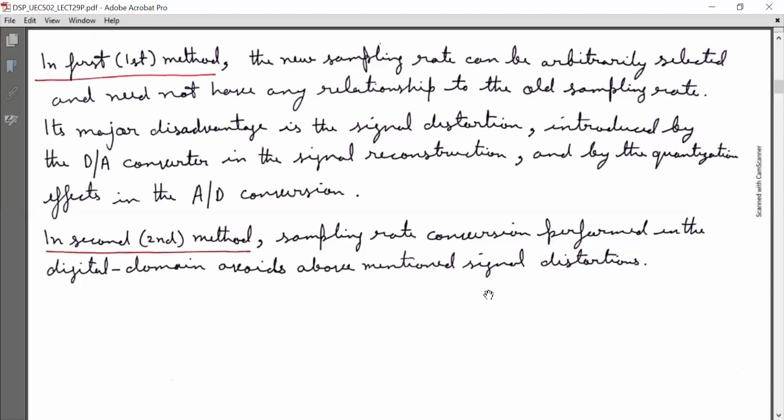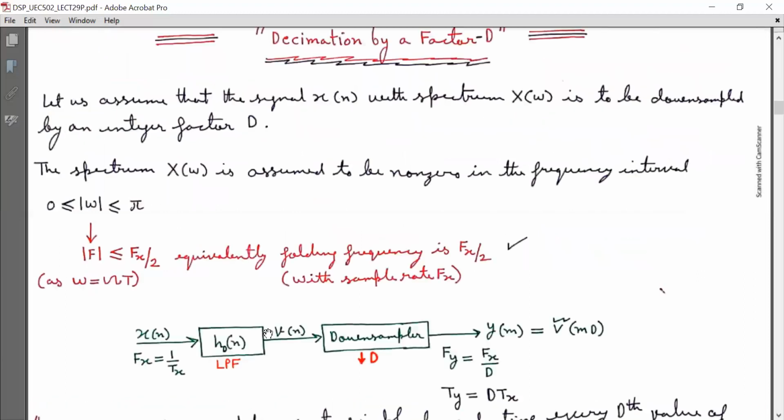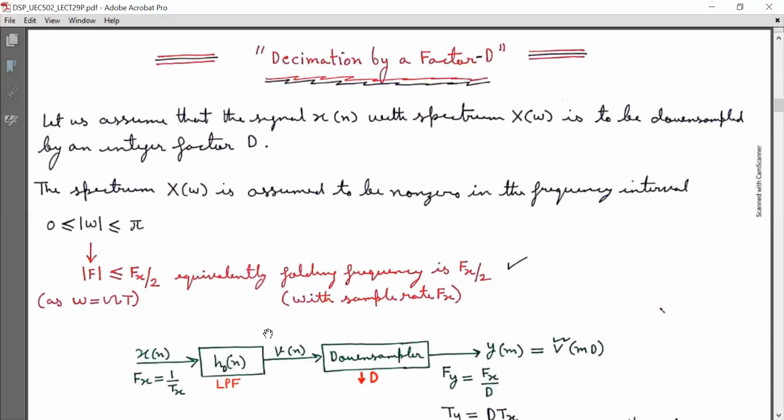That is why we prefer the second method, in which sampling rate conversion is performed in the digital domain to avoid the above mentioned signal distortions. So now we will discuss the second method, in which we will perform decimation by a factor of D, or downsampling by a factor of D.